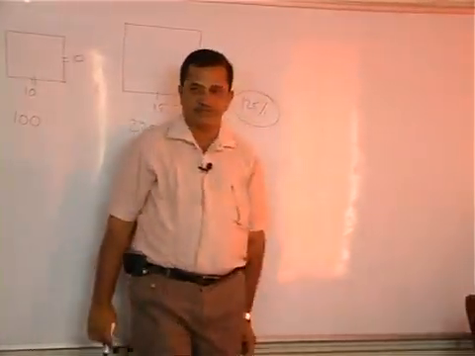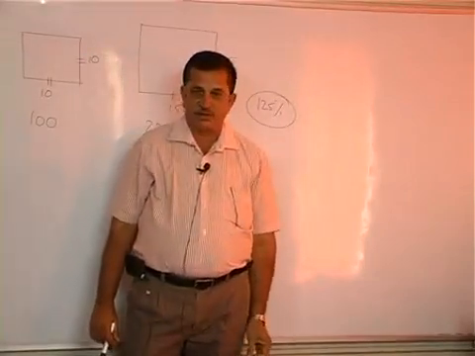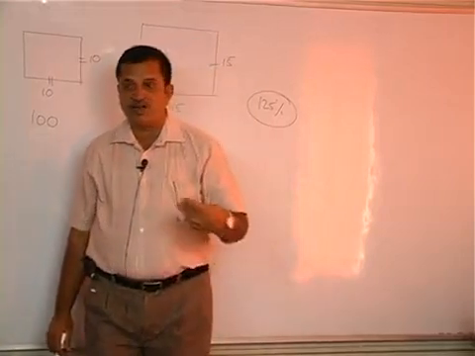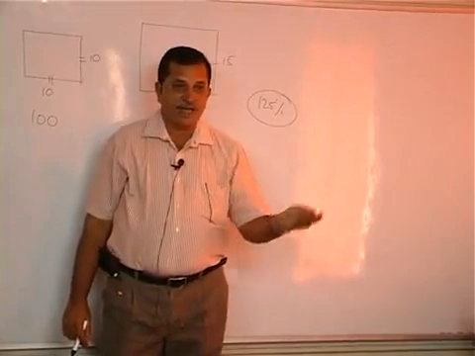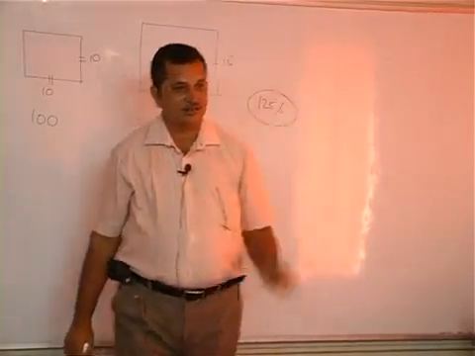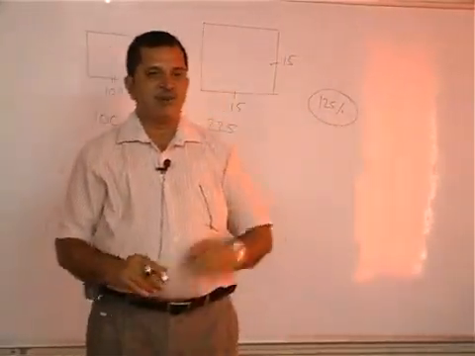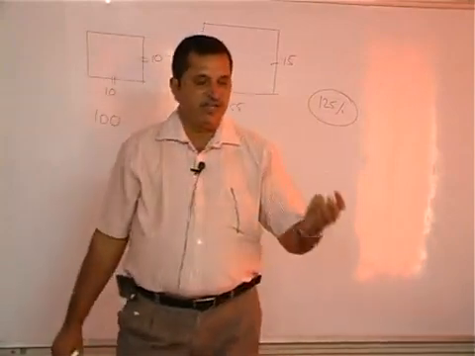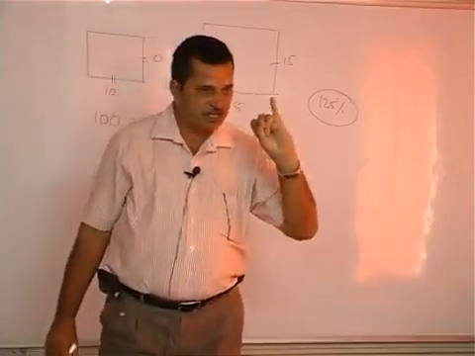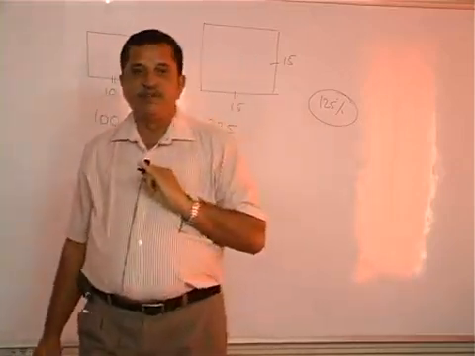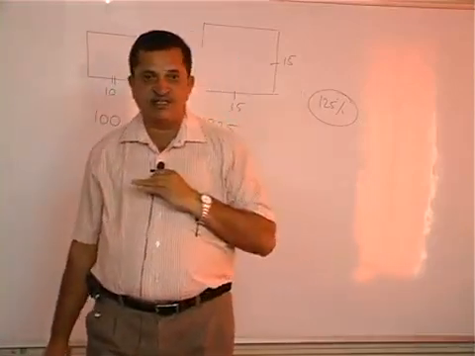Here also you see, whatever may be the diagram, whether it is a square, a rectangle, circle, whatever it may be, and whatever may be the data that is given in the question. Suppose I take a square. What is the possibility of asking the question? If each side of a square is increased by 50%, what is the percentage increase in the area? If the perimeter of a square is increased by 50%, what is the percentage increase in the area?